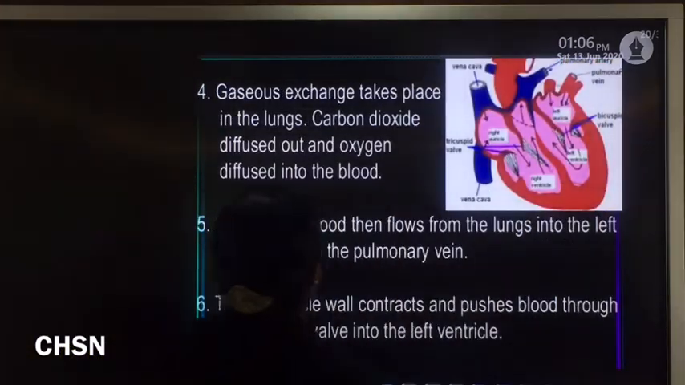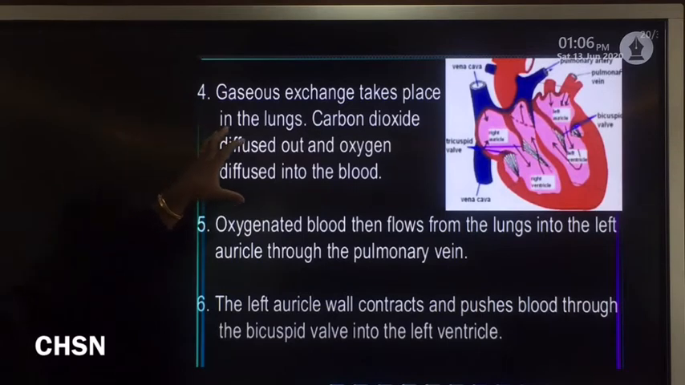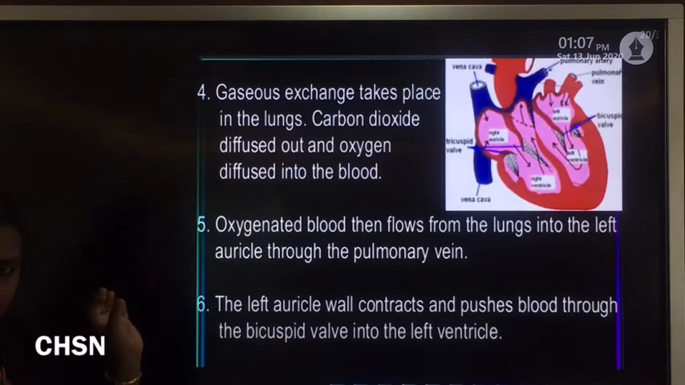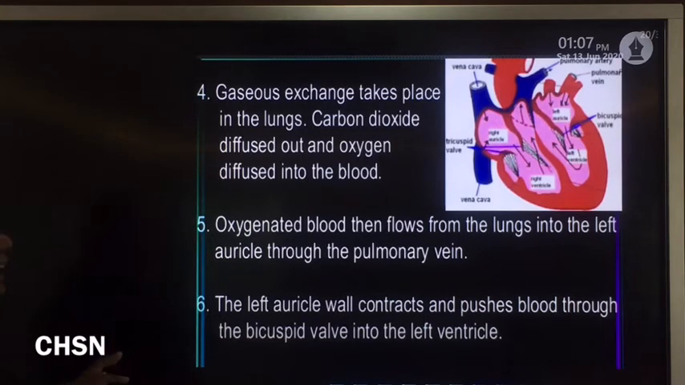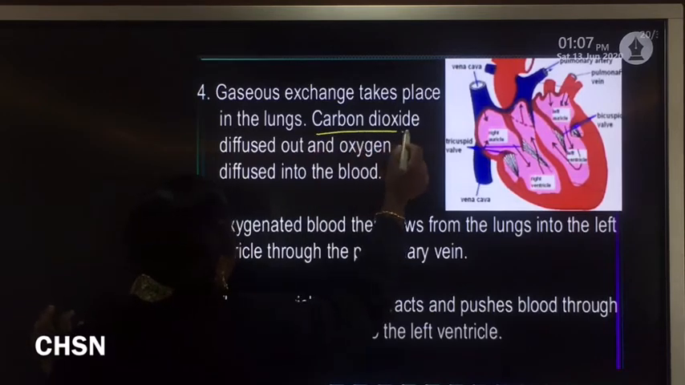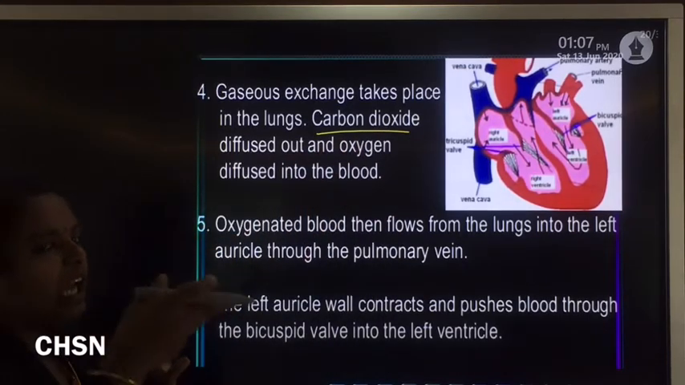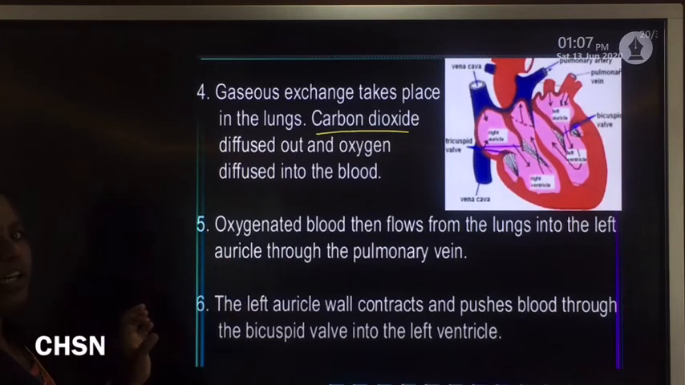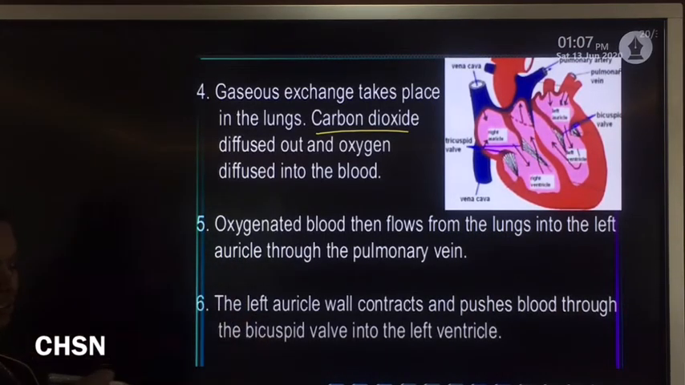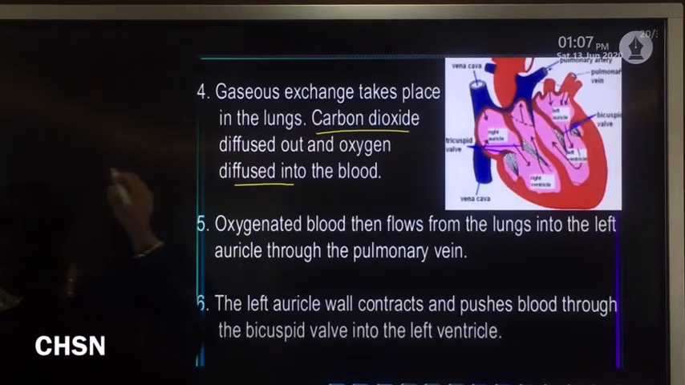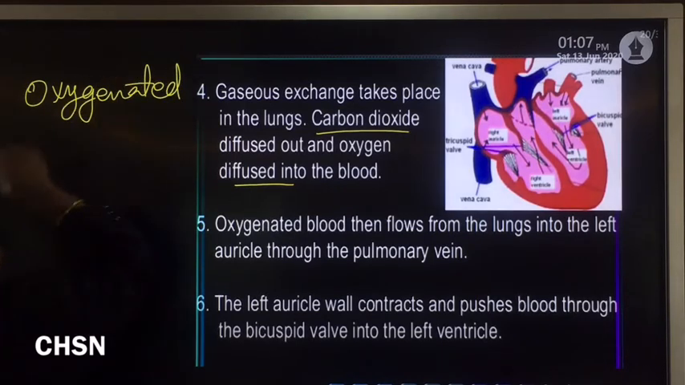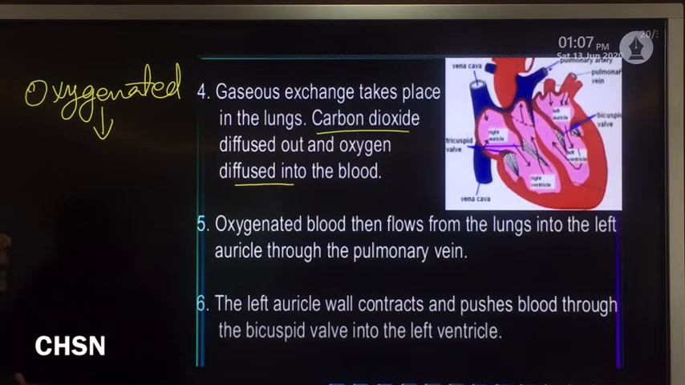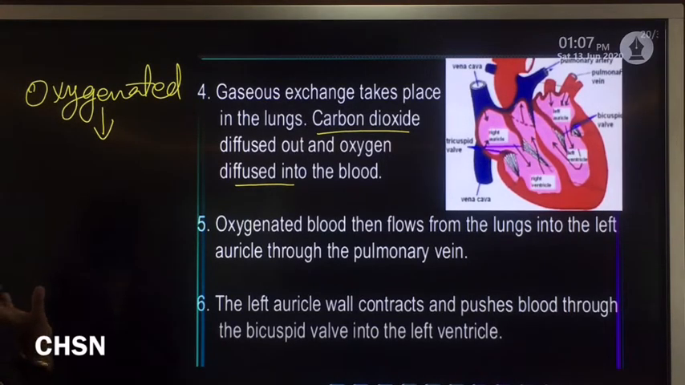The next step: in the lungs, exchange of gas takes place, and now that deoxygenated blood becomes oxygenated blood. Clear? Carbon dioxide from the deoxygenated blood is diffused out, and oxygen from the lungs is diffused into the blood, and now that blood becomes oxygenated.